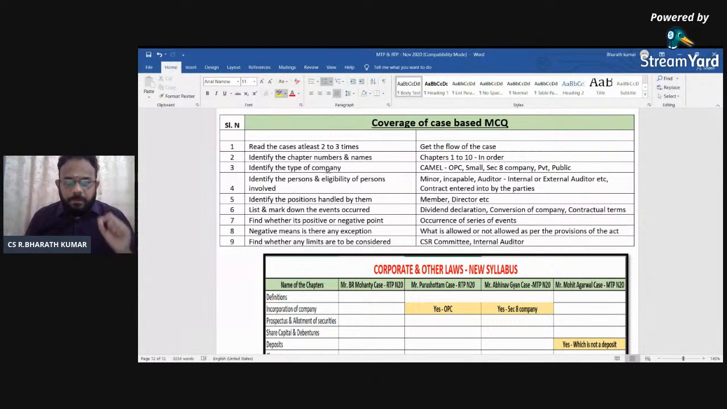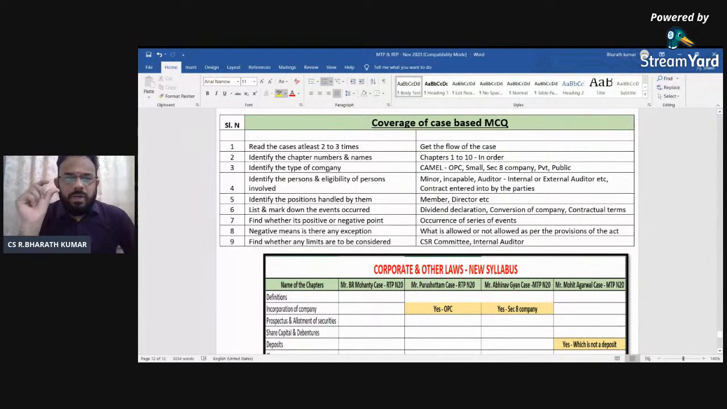Next, identify the persons and eligibility of the persons involved. He can be a minor, whether he will be capable of contracting. If there is an appointment of auditor, whether it can be internal auditor or external auditor, and who are all the contracts entered into by the parties. The next one is identify the positions handled, whether he is a member or director, because according to that situation also it will be manageable.